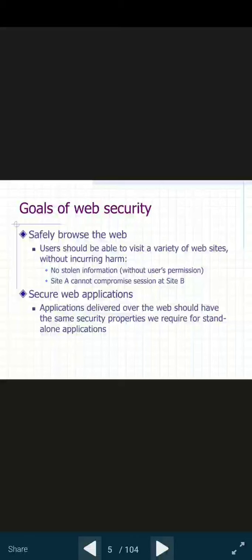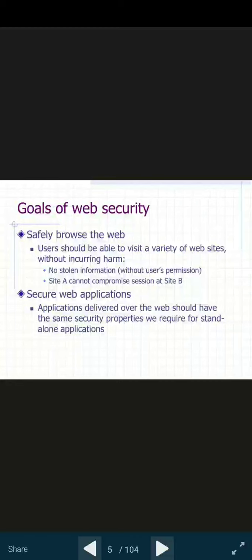In today's session, we will see web browser security. First of all, we will understand what the goal of web security is. So, let us start with this session. What does safely browsing the web mean? That means users should be able to visit a variety of websites without incurring harm. They are unaware of it; they don't know which site is harmful or not.